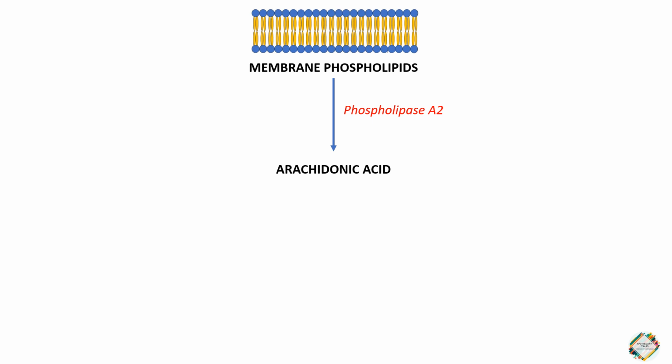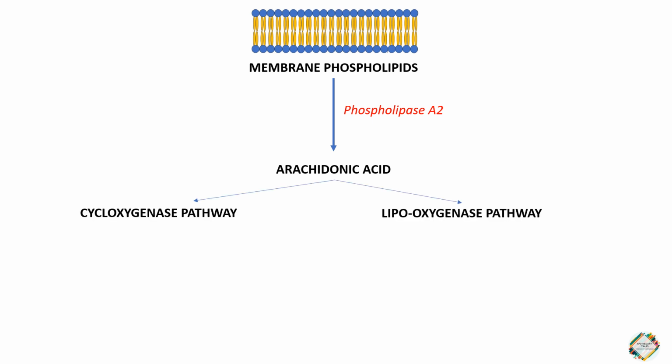Now, when there is an injury or inflammation, this arachidonic acid is released and oxygenated by various other enzymes so that the inflammatory mediators are produced and are responsible for causing the inflammation. So mainly this arachidonic acid is subjected to two pathways. First one is the cyclooxygenase pathway. Second one is the lipooxygenase pathway.